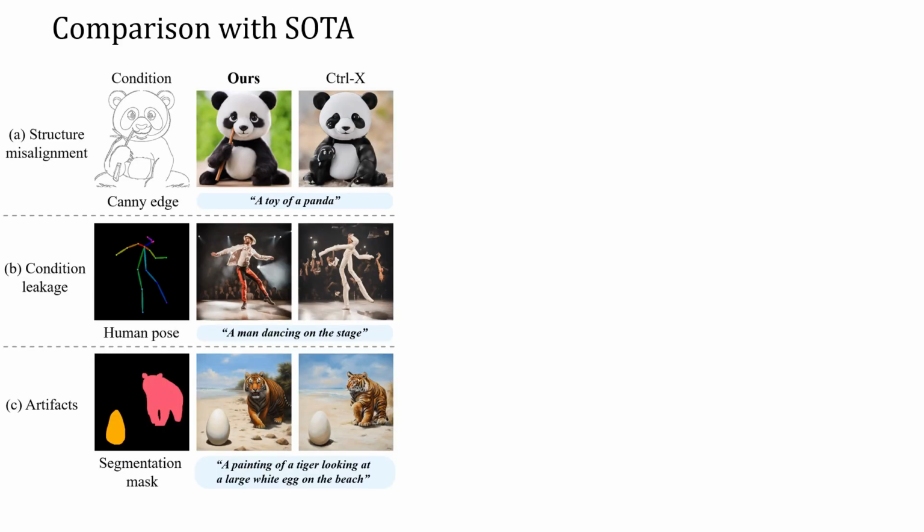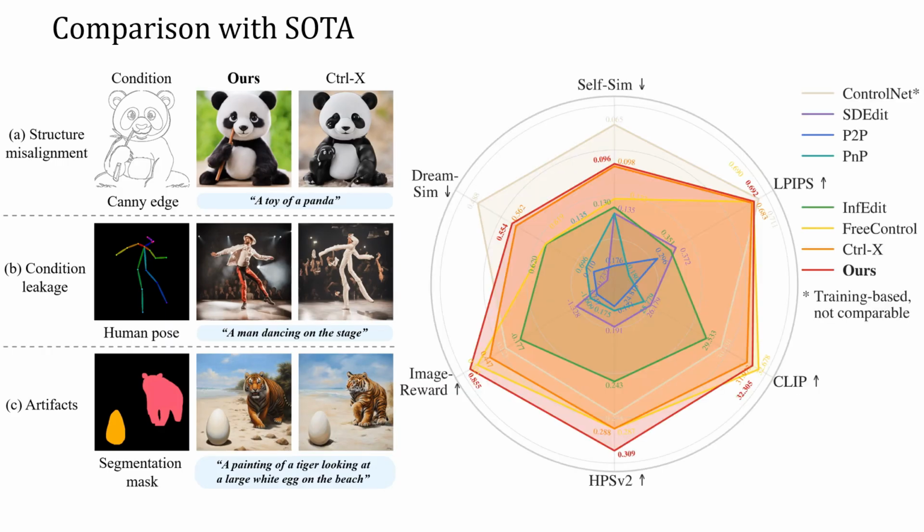To evaluate the performance of our pipeline, we conduct extensive experiments. Our method effectively addresses key limitations of prior work, including structure misalignment, condition leakage, and artifacts, and achieves SOTA performance among all training-free methods. In the radar chart, greater distance from the center indicates superior results. On reward model-based metrics that are aligned with human preference, including DreamSim, Image Reward, and HPSV2, our method demonstrates a clearer superiority.